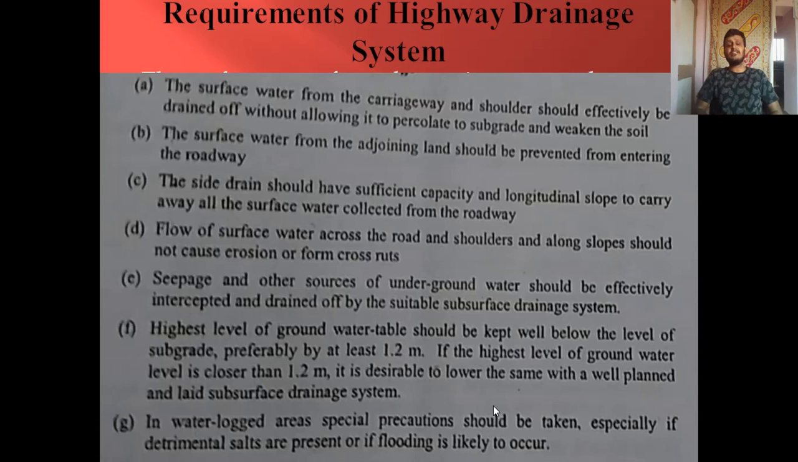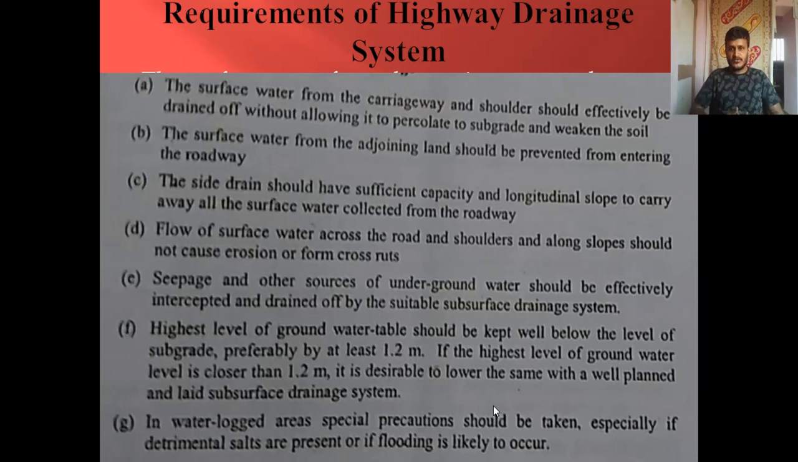The second point: the surface water from the adjoining land should be prevented from entering the roadway. So not only the water from the pavement surface, but also the water that is likely to come from the adjoining land should be prevented from coming in contact with the different pavement layers.